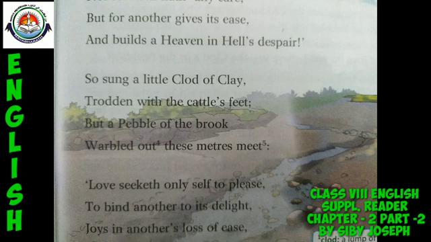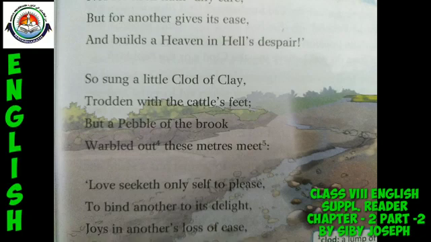Now look at the last two lines in the second stanza. But a pebble of the brook warbled out these meters meet. So here what do you mean by brook? Brook is actually a small stream. And what do you mean by warbled out? The meaning is given there: sang. And what do you mean by meters meet? Meters meet means a suitable verse. That means a suitable poem.